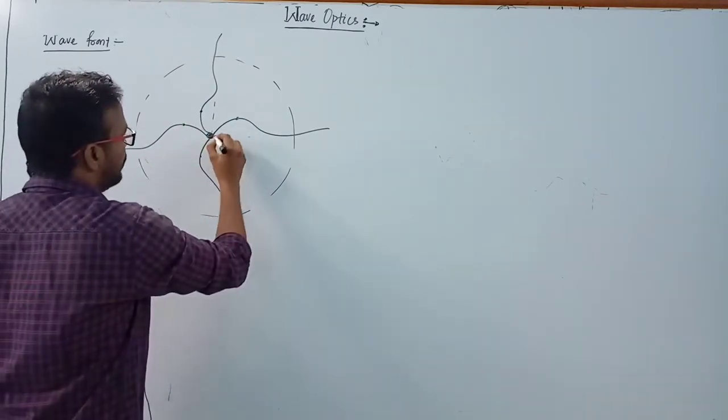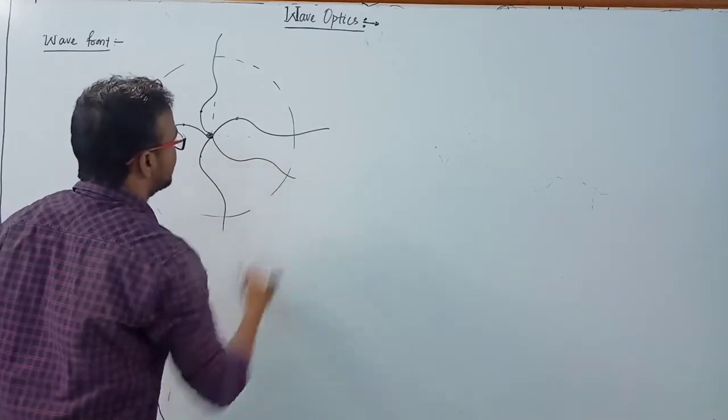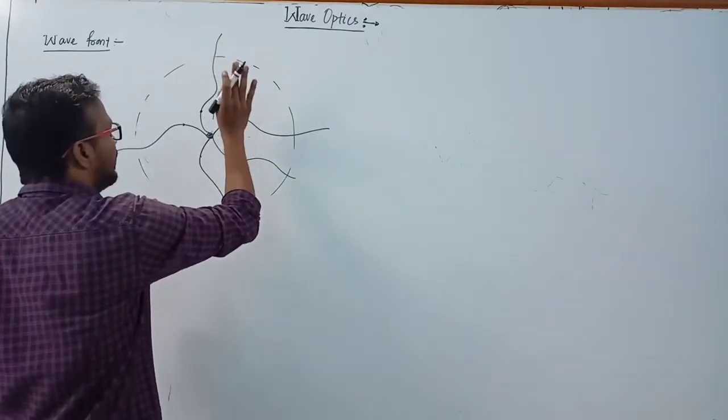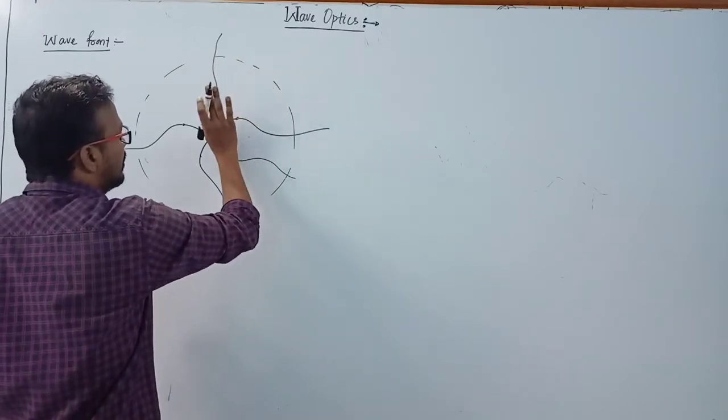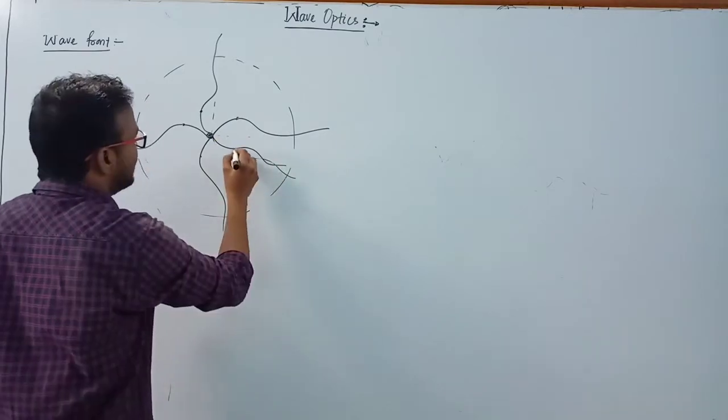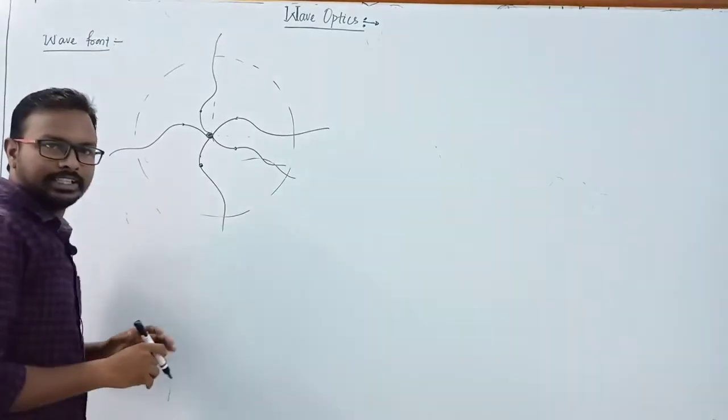If you take another wave here like this, then here also the points vibrate with maximum amplitude, like this point, this point. Clear?